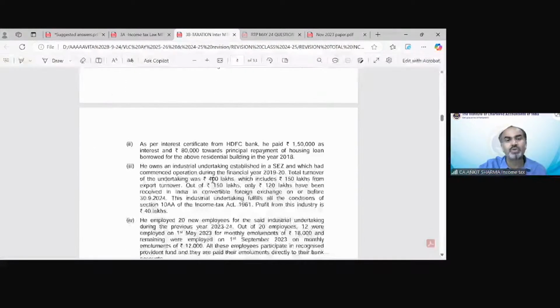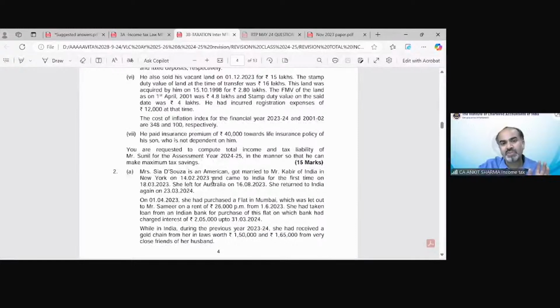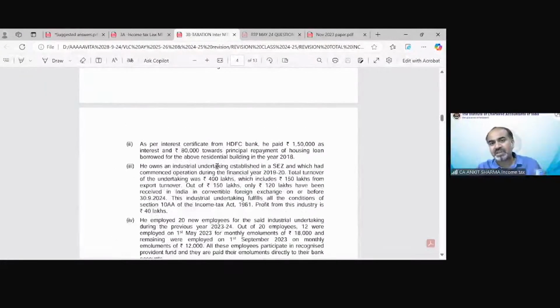Again, you can see this is a huge question to solve. Multiple provisions, and you have to calculate the tax liability in such a manner that you minimize Mr. So-and-so's tax liability. If his TI is going to exceed 20 lakh rupees, then of course you have to apply AMT provisions also in this question. And in my opinion, the TI is exceeding 20 lakh rupees in this question. So we have to calculate tax as per section 115BAC, then as per the optional tax regime, and then as per AMT provisions also.